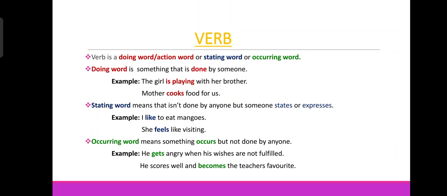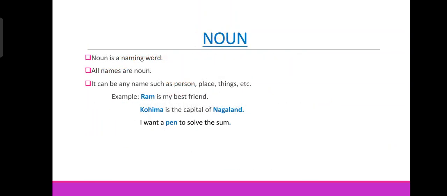Next slide. Now it is the turn of noun. So what is a noun? Noun is a naming word. What does it mean? Naming means name. All names are nouns. So every name is a noun.